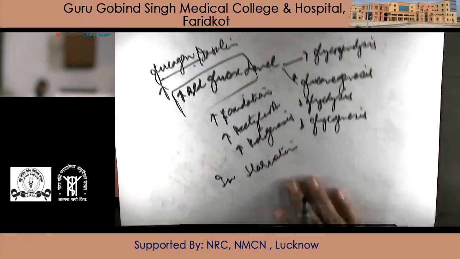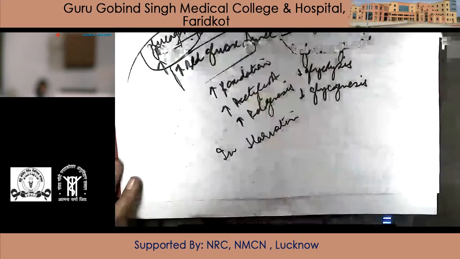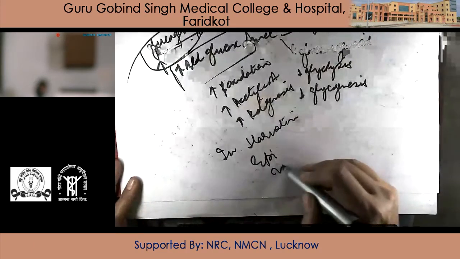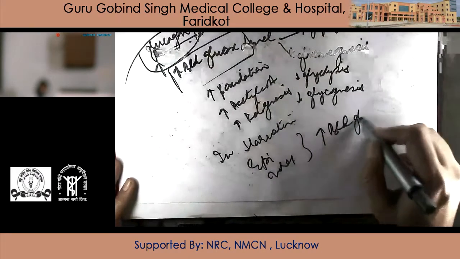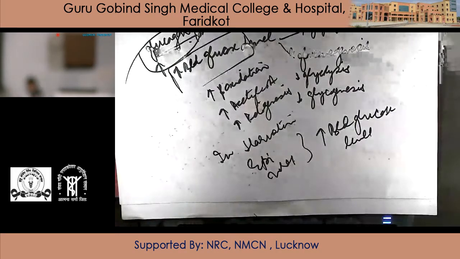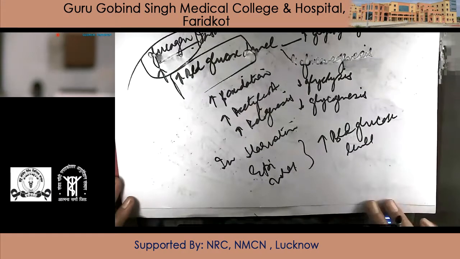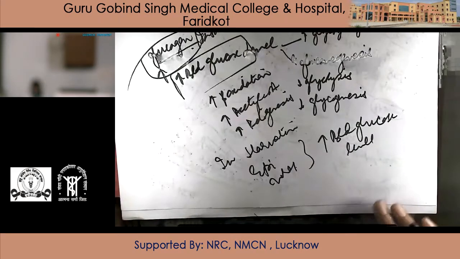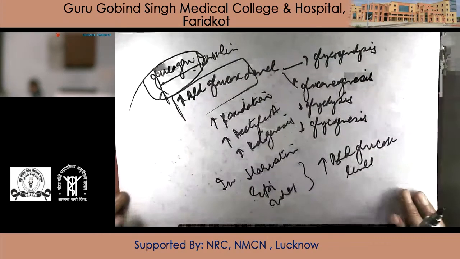At the time of stress, we have increase in these hormones. Glucagon is there, epinephrine is there, norepinephrine is there. So all these hormones tend to increase blood glucose level. This is the main reason that we have glucagon, epinephrine, norepinephrine. To some extent, we have thyroid hormone and growth hormone, which are all opposing the action of insulin. Because insulin is the only hormone which will decrease blood glucose level.